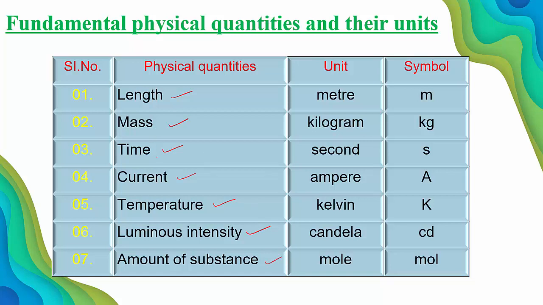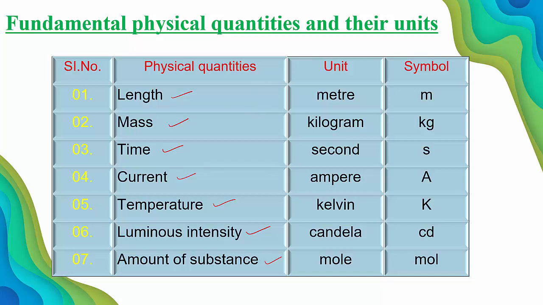Length, mass and time: the first three fundamental quantities we already used in the first three systems of units, that is CGS, FPS, MKS. But in the SI system, how many fundamental physical quantities are there? 7 fundamental physical quantities. Now you can observe their respective units. What is the unit of length in the SI system?